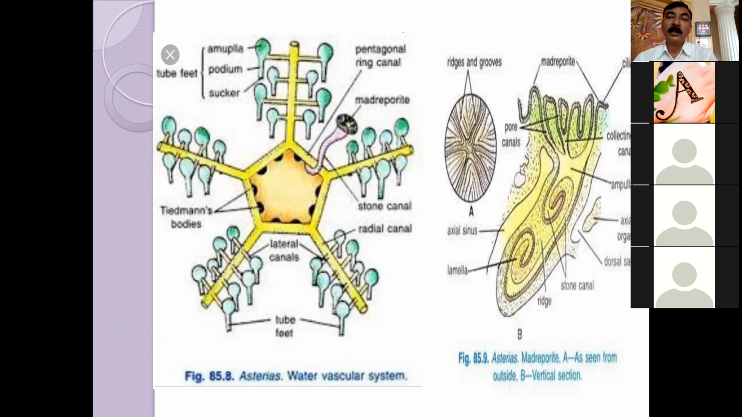अब ये थोड़ा सा डिटेल देखेंगे कि भाई Tiedemann's bodies है क्या. The cavity of Tiedemann's bodies is divided into a number of chambers which are communicating to the ring canal. ये Tiedemann's bodies है. All these Tiedemann's bodies possess a number of chambers and they are communicating to the pentagonal ring canal.